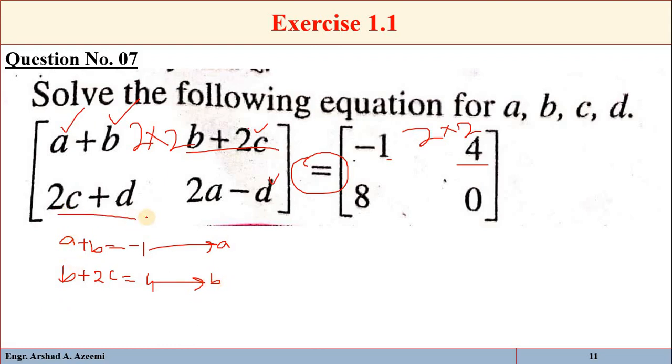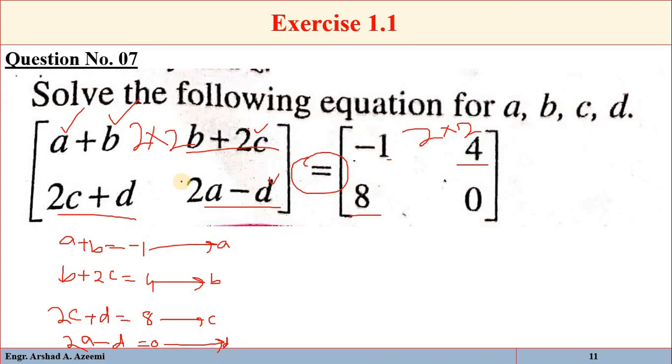Similarly, 2c plus d will be equal to 8. This is equation c. Similarly, 2a minus d will be equal to 0. This is equation d.